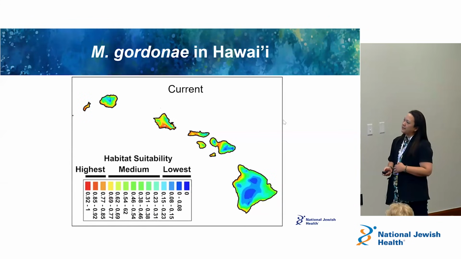We did this with Mycobacterium gordonae. Again, red is better habitats versus blue are less suitable habitats for Mycobacterium gordonae.